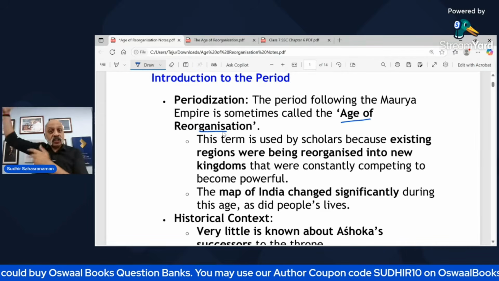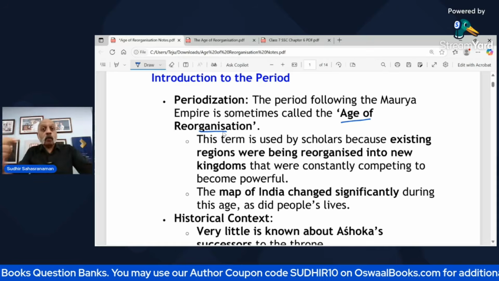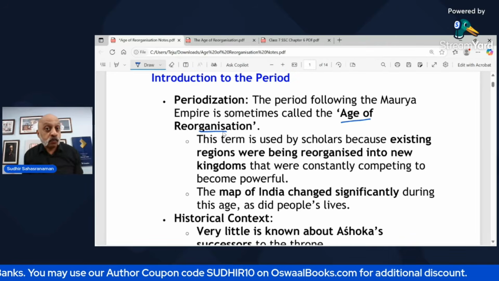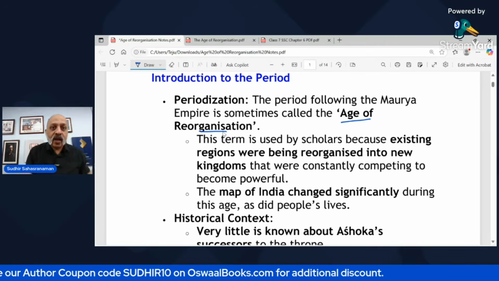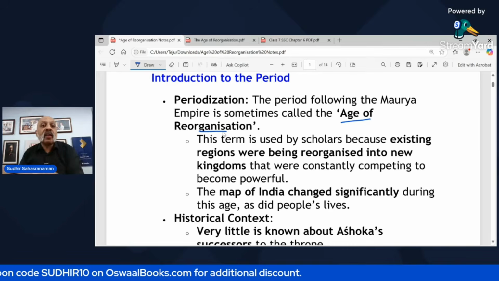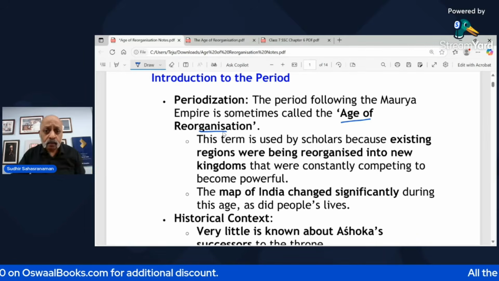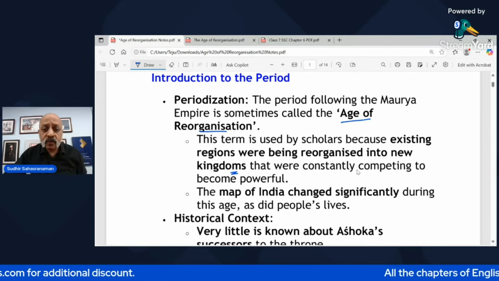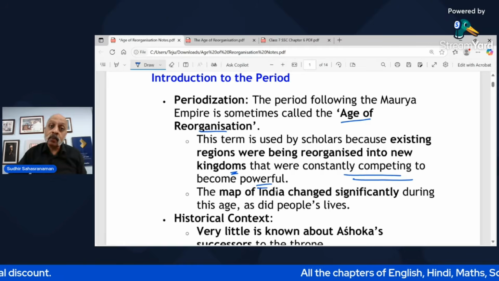Oh, the main Badshah is gone. Now we can all become independent in our small kingdoms. That was happening, and that led to a lot of reorganization, because these new kingdoms were constantly competing to become powerful.